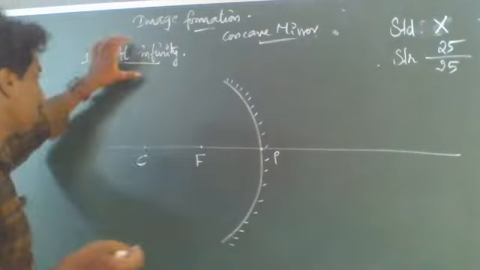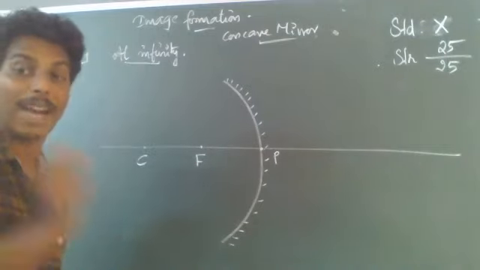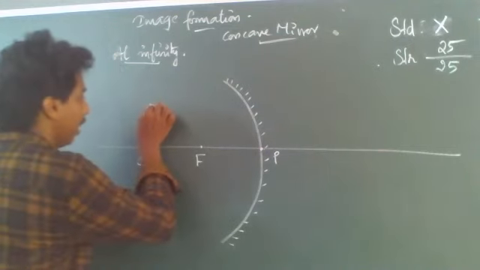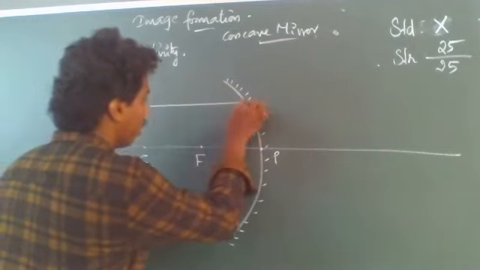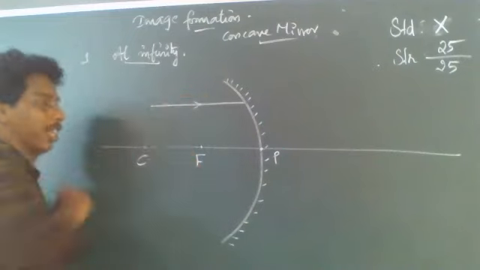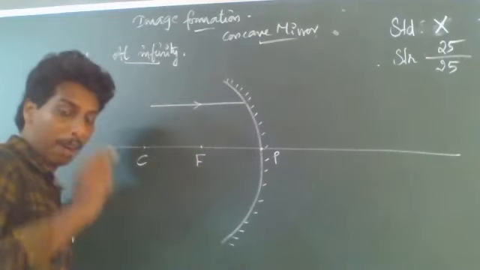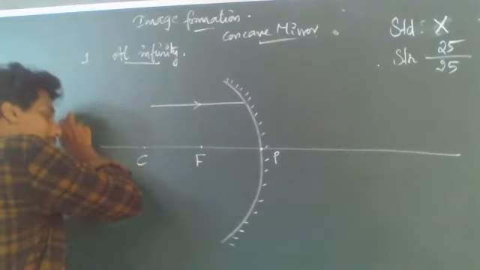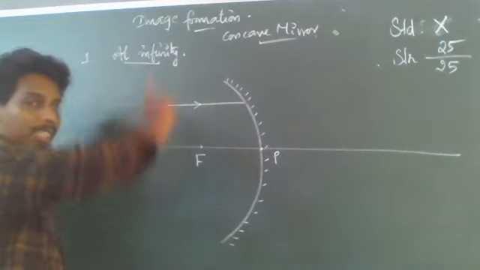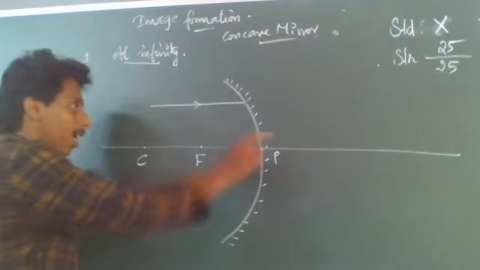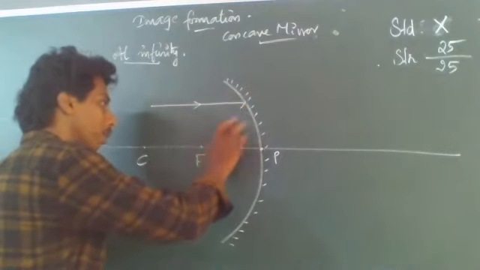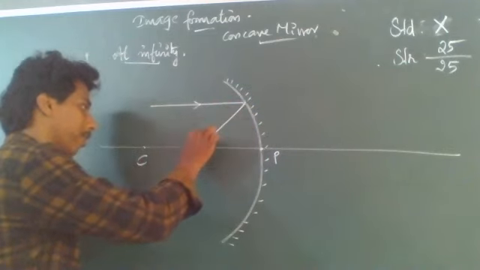So if the object is at infinity, then the light rays seem to be parallel in nature. If the light rays are parallel to the principal axis, coming from the object kept at infinity, then after reflection, the light rays pass through the principal focus of the concave mirror.